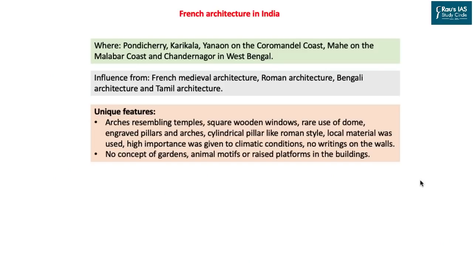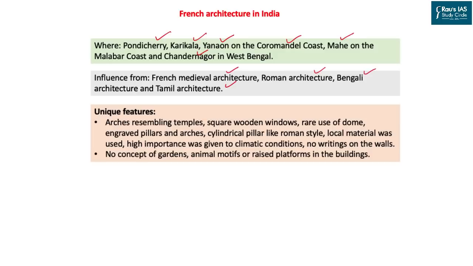The basic features of French architecture are found in the cities of Pondicherry, Karaikal, Yanam on the Coromandel Coast, Mahe on the Malabar Coast, and Chandernagore in West Bengal. As they were rooted out from Surat, Masulipatnam, and others, their architecture in those places was very limited. The influences taken by the French included French medieval architecture, Roman architecture, especially the pillars, Bengali architecture in Chandernagore, and Tamil architecture in and around Pondicherry.